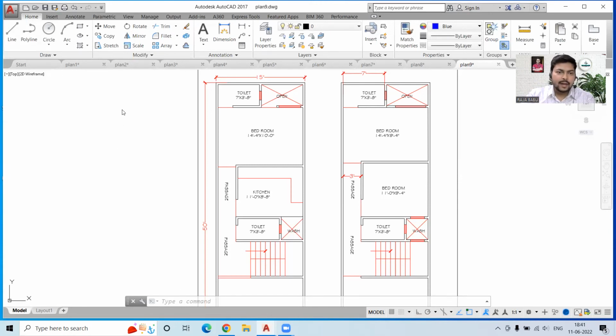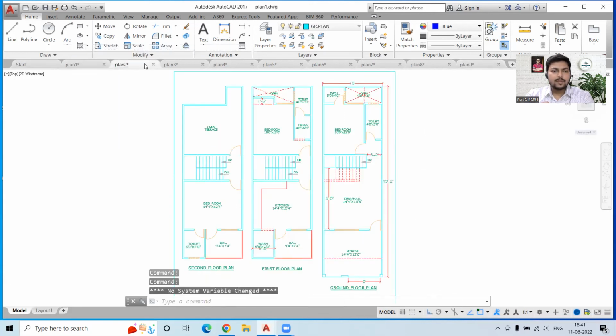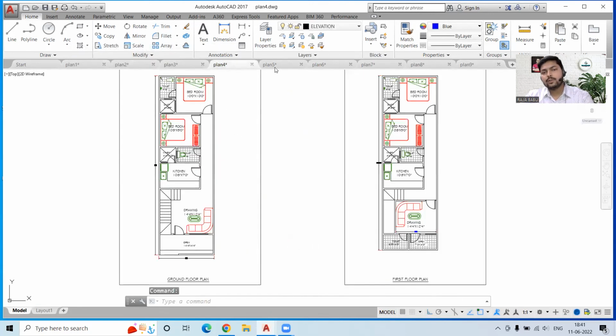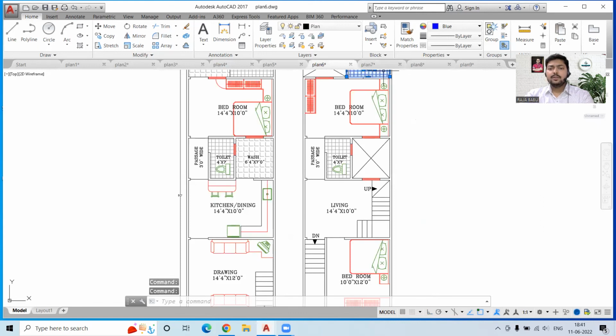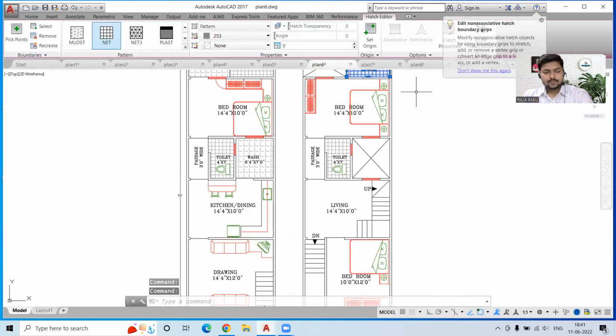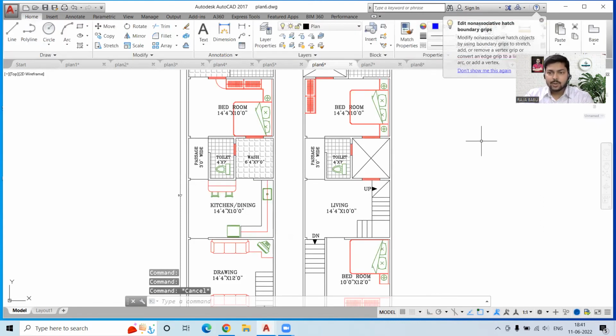So the next thing that we have to work with is, over here, the status bar. Whatever commands you are entering, you can simply check the status of that over here. Okay, and these are the Model and Layout tabs. If you want to switch from one plan to another or one drawing to another, you can simply use these tabs. Okay, so that is the basic introduction of AutoCAD, and I guess that is enough for today